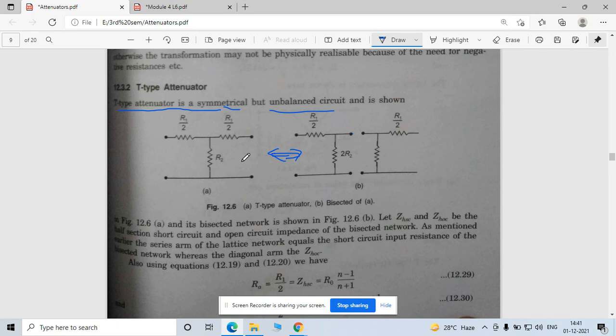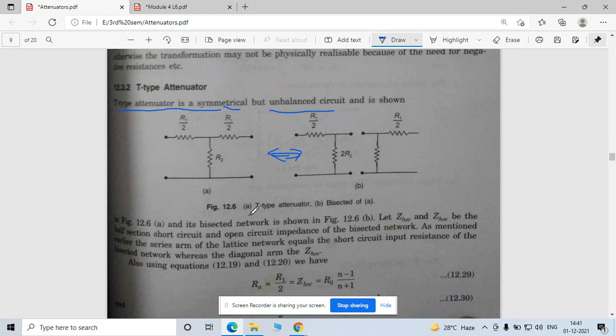Now, when you divide this network into this, then this resistance will be doubled, right? Because when you add this circuit, both resistances are equal and connected in parallel. So these two resistances convert into a single resistance by dividing by two, because both are equal and connected in parallel. So the equivalent resistance is a single R2. When you reverse the process, you have to double that R2.